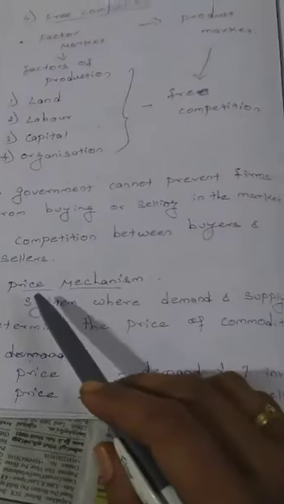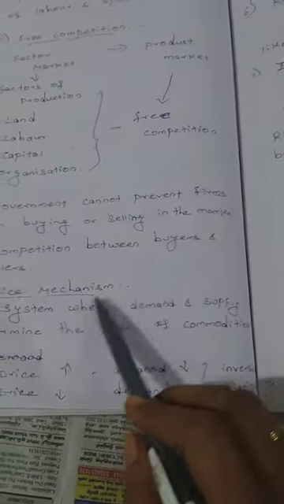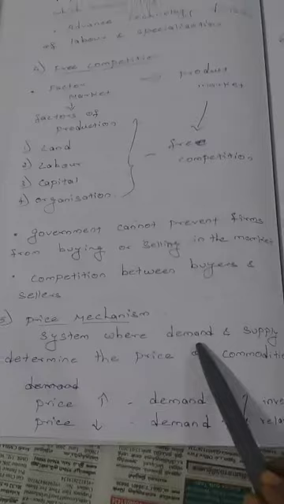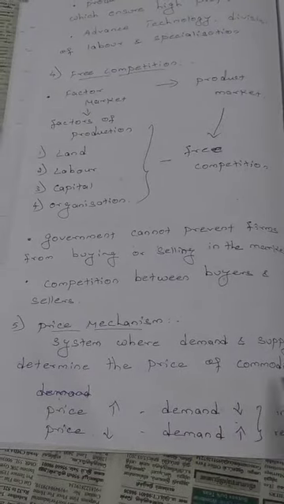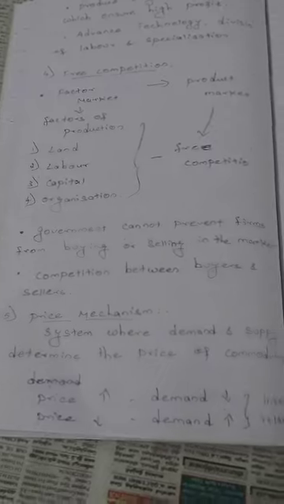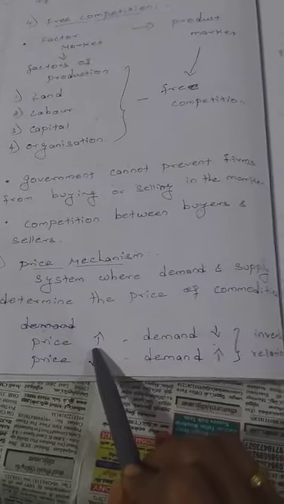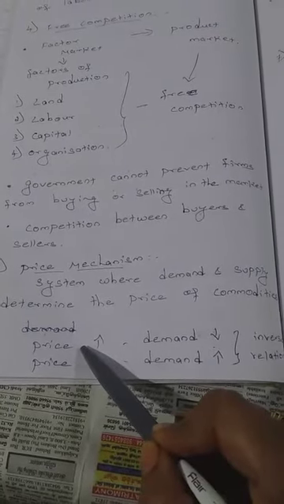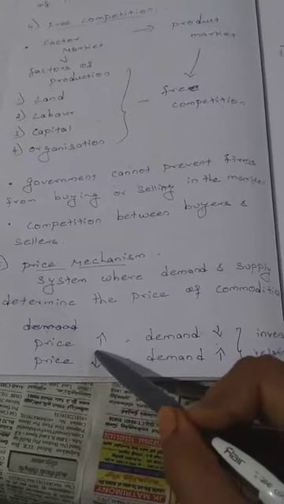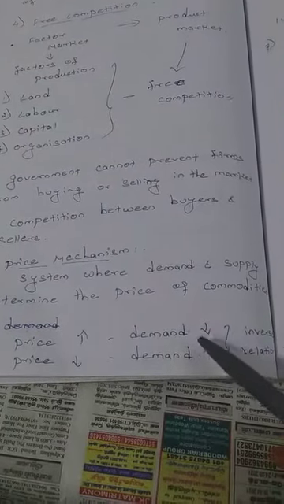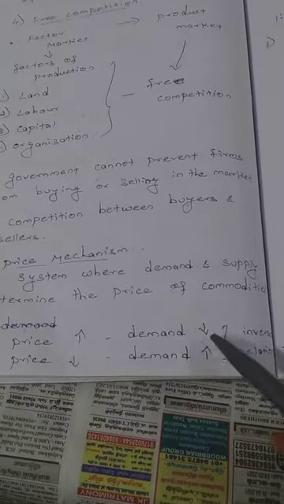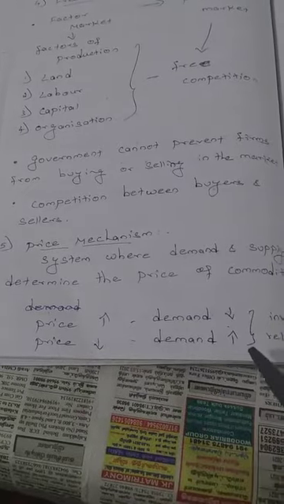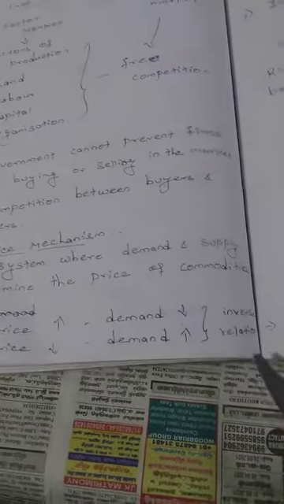Next point is price mechanism. What is meant by mechanism? It is a system, where demand and supply determine the price of commodities. How does it determine? Let us see. If the price of a product increases, demand also increases, isn't it? Take the example of tomato. If the price of tomato increases, demand decreases. Sorry, I said increases, it decreases. So if the price decreases, demand increases. So that's called inverse relation.